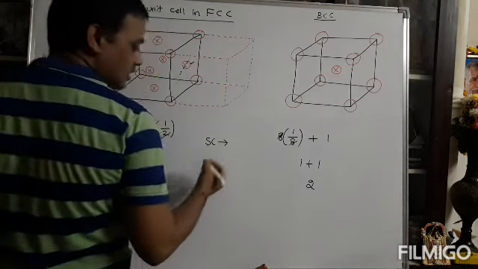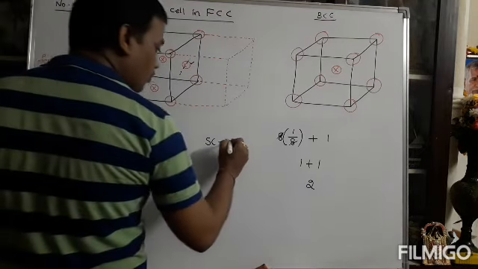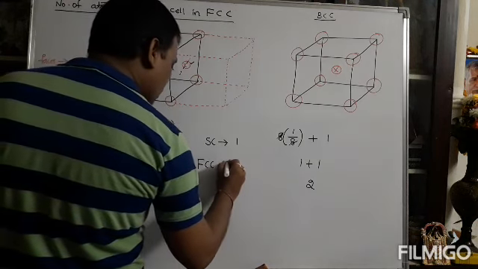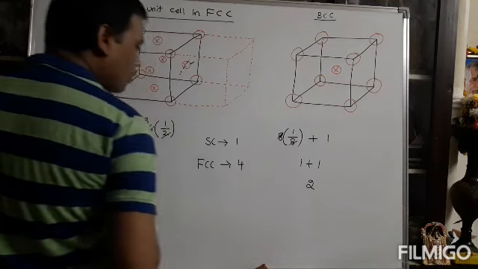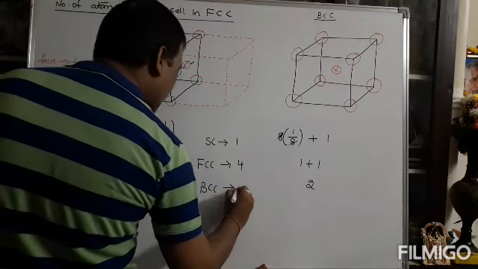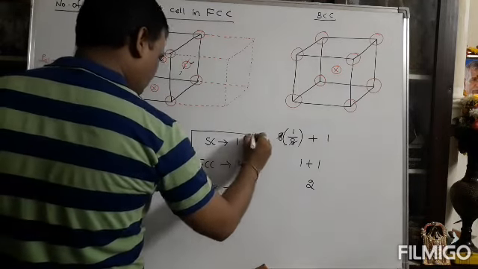So according to the completion of the number of atoms per unit cell, for the simple cubic structure, how many lattices or atoms per unit cell are there? Only 1. For the face centered cubic structure, how many atoms are there? 4 atoms. And for the BCC structure, completely 2. So this is the main point.